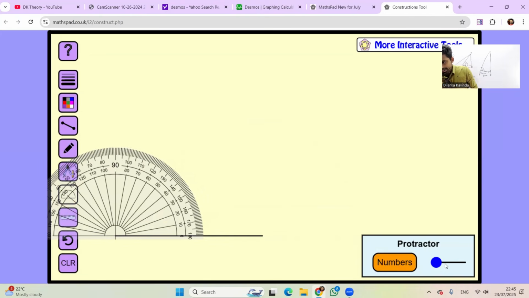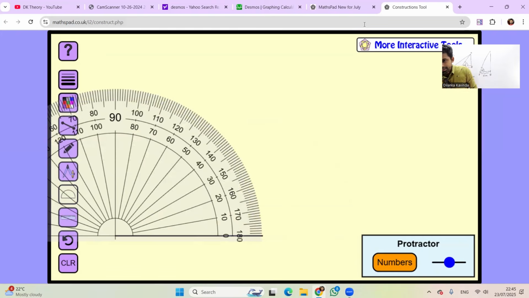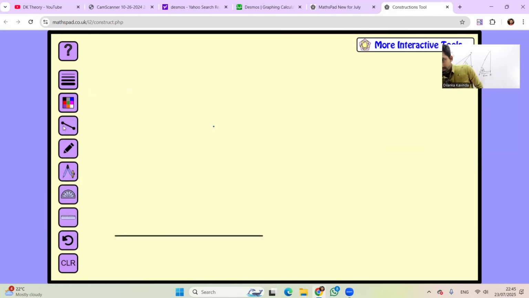Yes, 48 degrees means 10, 20, 30, 40, 45, 46, 47, 48. 48 degrees, this one. Right? 45, 46, 47, 48. Right, great. 48 degrees.